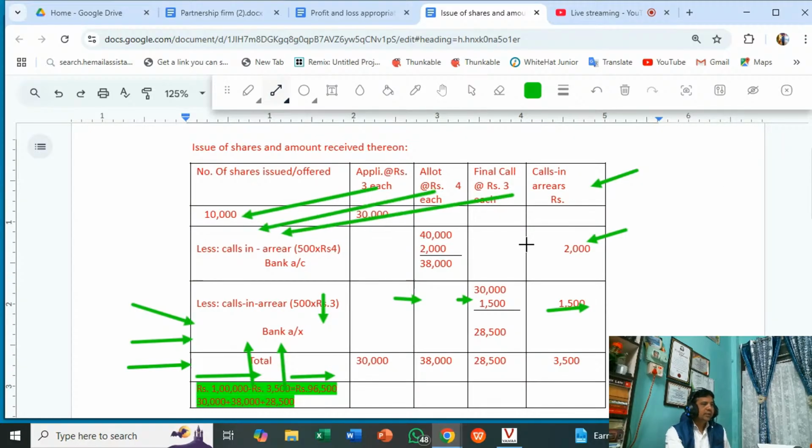This one, call scenario here. So these are the problems regarding issue of shares. It is a very simple problem. I have explained it to you, and detailed explanations will be done. Many more problems will be solved in similar classes in the upcoming period. This is only to help you understand the journal entries in connection with the issue of shares.